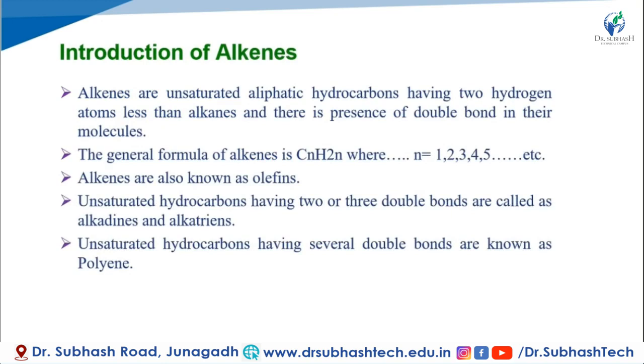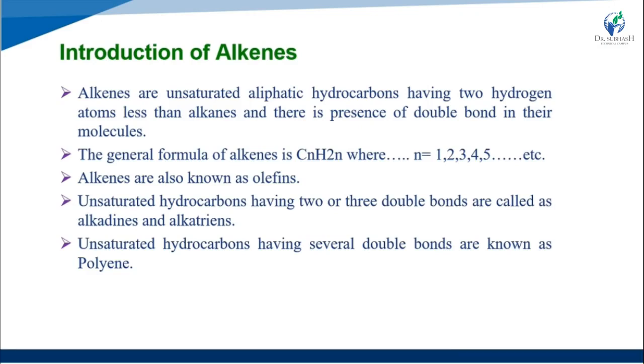Alkenes are also known as hydrocarbons because they contain both hydrogen and carbon atoms, so that's called a hydrocarbon. Alkenes are the unsaturated aliphatic hydrocarbons having two hydrogen atoms less than alkane, and there is the presence of a double bond in their molecular structure.